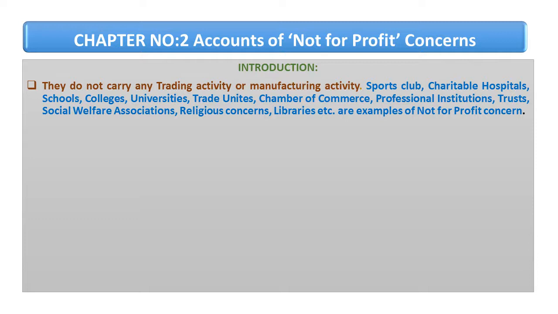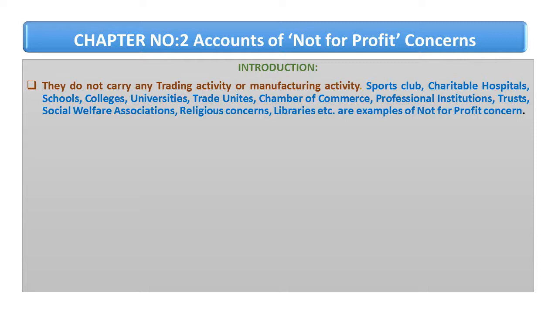Trade unions: various industries have their employees, and employees may have problems related to the employer or the organization. So they can join the trade union by paying the minimum charges as a member, and if they have any problems or difficulties in the organization where they are working, then the trade union will fight on their behalf. Then labor unions, and chambers of commerce, which are related to commercial activities.